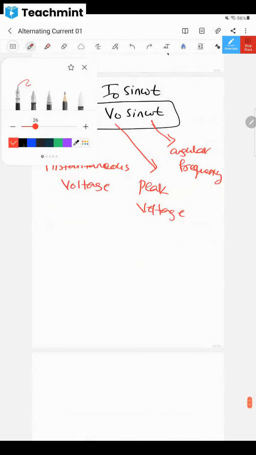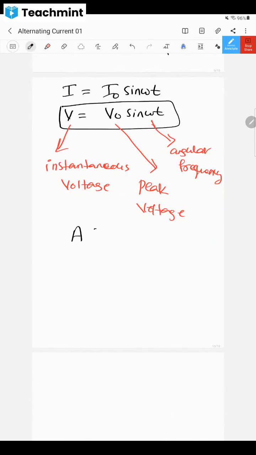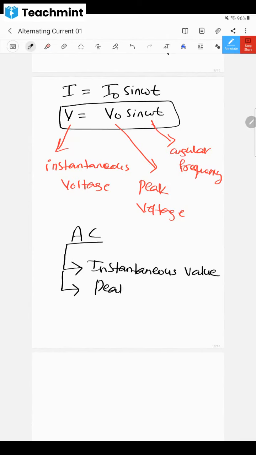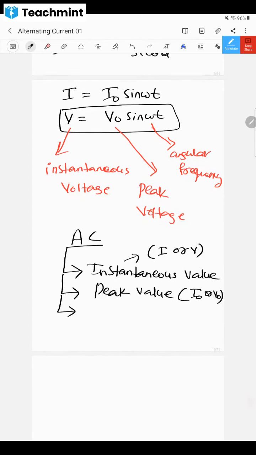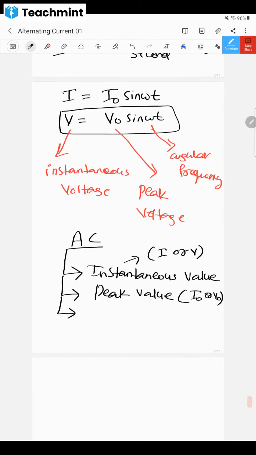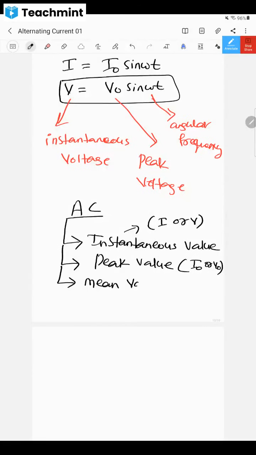Now, whatever this alternating current is, right now we have studied instantaneous value, instantaneous current or instantaneous voltage. Similarly, we have talked about peak value also. Peak value we give the symbol I naught or V naught, and for instantaneous we give the symbol I or V. After that we have one more value, dear children, that is known as mean value, or we also call it average value.